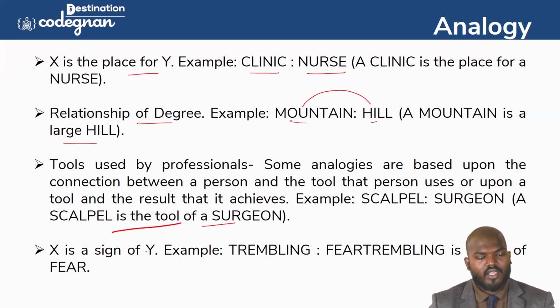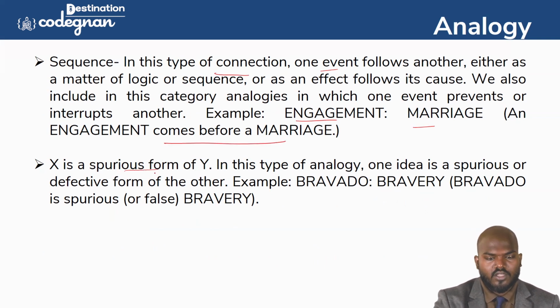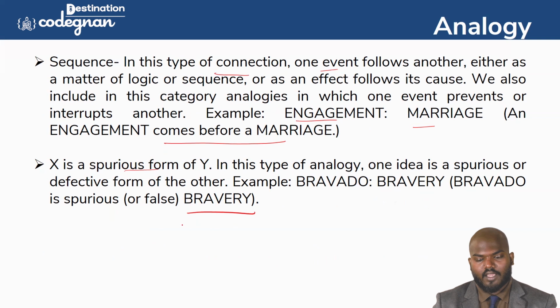X is a sign of Y here. So trembling and fear. Trembling is a sign of fear. We can call it this. Going to this one, you see this is a type of connection they have made here. Engagement and marriage. Engagement comes before marriage. X is a lack of Y in this type of analogy. You see this one, bravado. So bravado is the false show of bravery.